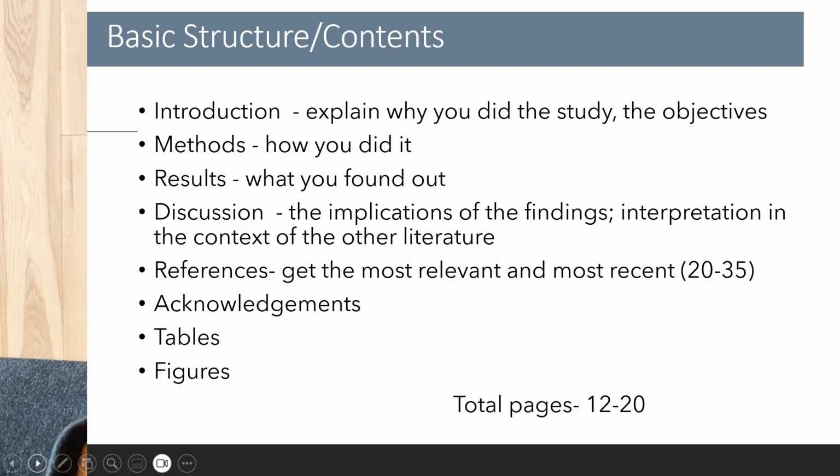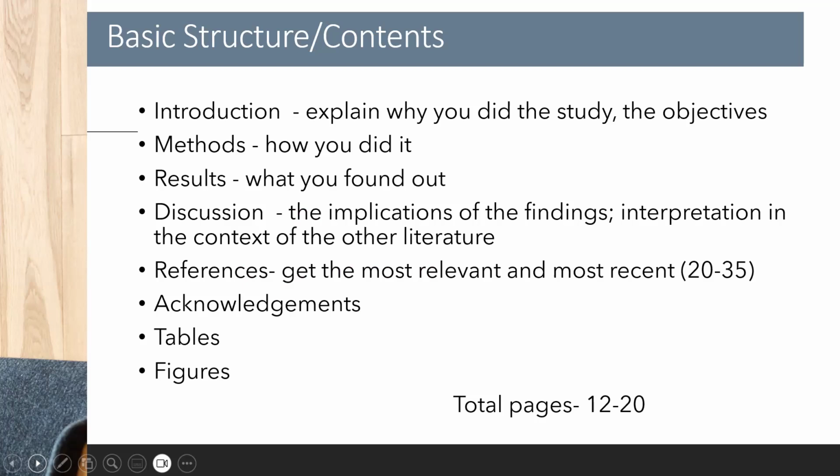In the methods, you say or narrate how you did the study. In the results, you state what you found out. And in the discussion, you explain and elaborate on the implications of the findings and the interpretation in the context of other literature that came before.